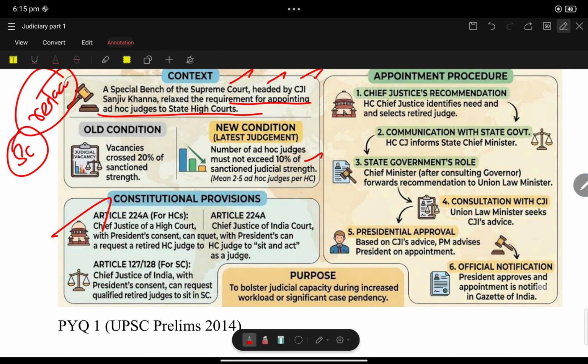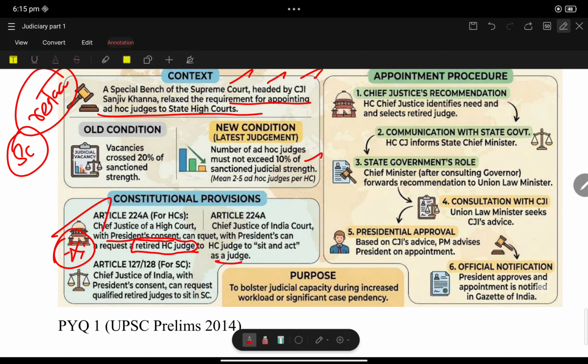Article 224A empowers the Chief Justice of a High Court, with the previous consent of the President, to request a retired High Court judge to sit and act as a judge of the High Court. Retired High Court judge is the keyword.